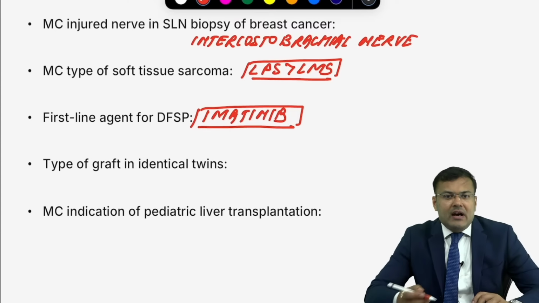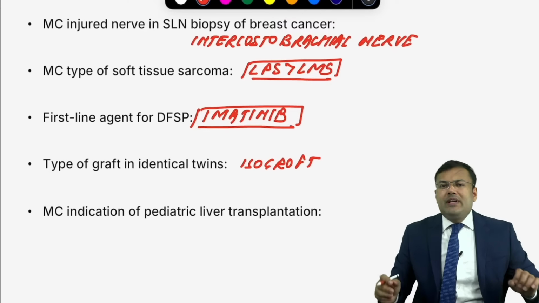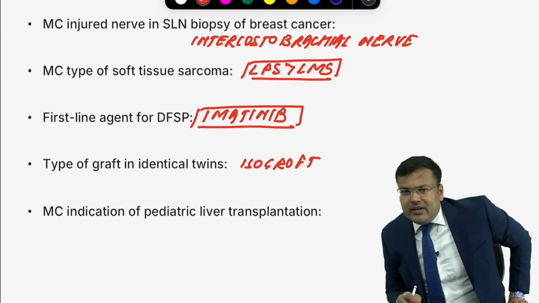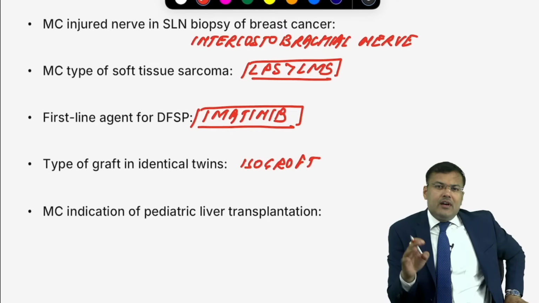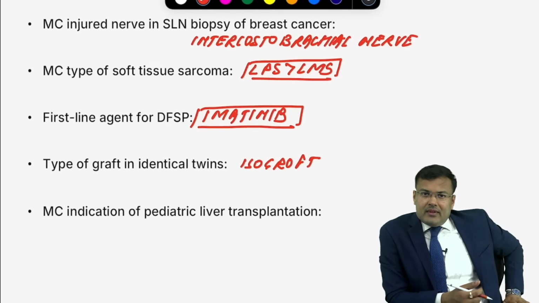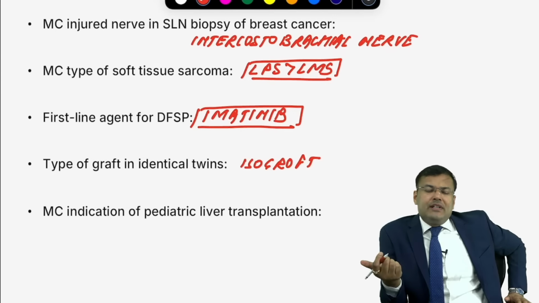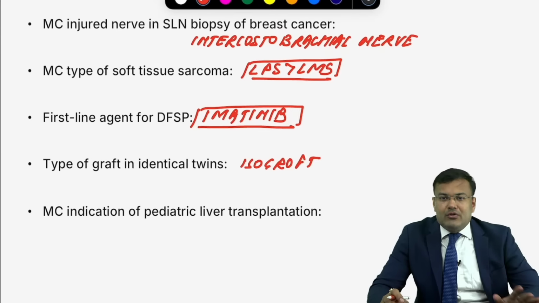What is the type of graft in identical twins? Isograft. If you take tissue from your own body, it is known as autograft. If you take it from same species, that is known as homograft or allograft. Okay? If you take it from different species, that is known as xenograft or heterograft.